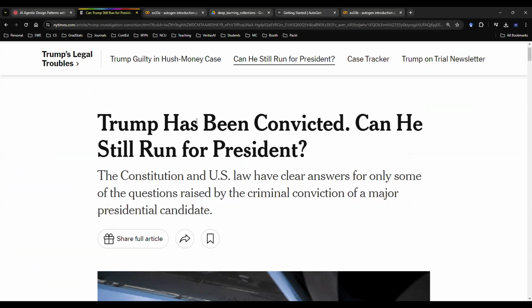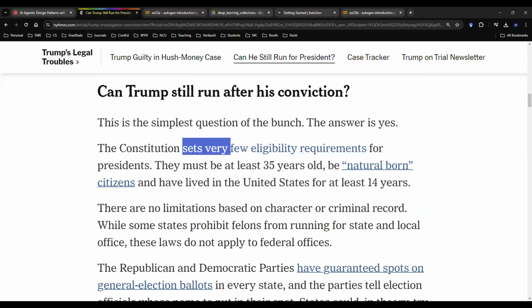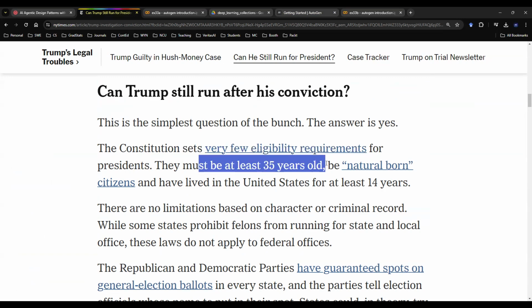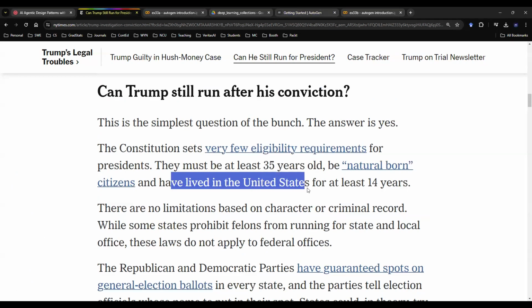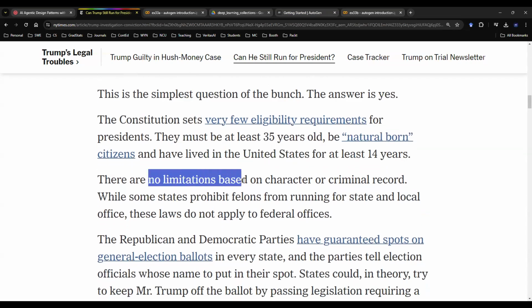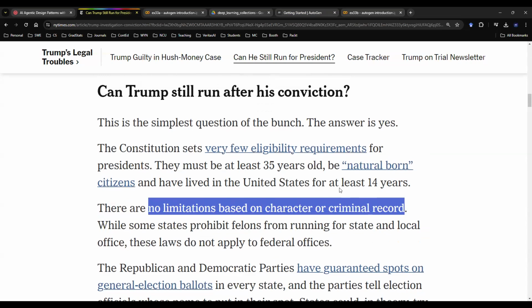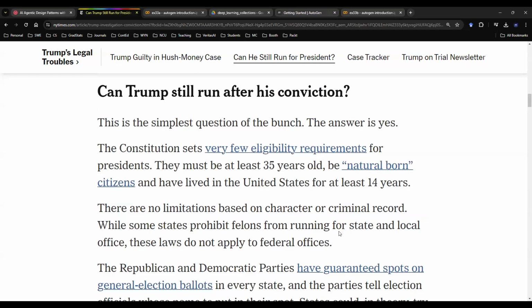So we just heard back from the trial that Trump has been convicted. Now, here's the caveat. He can actually still run for president. According to this New York Times article, the Constitution sets very few eligibility requirements for presidents. They must be at least 35 years old, be natural born citizens, and have lived in the United States for at least 14 years. On top of that, there's really no discussion or requirements based on character or criminal record. So if you go to jail, you want to run for president, and people want to vote for you, technically speaking, you can. So that seems to be what the current situation is set up.